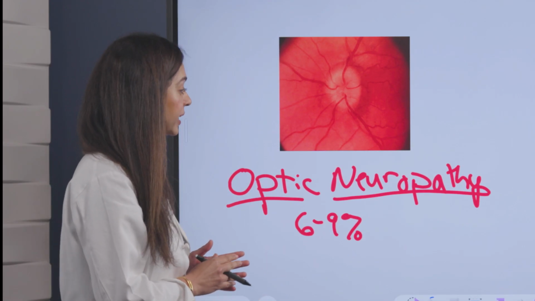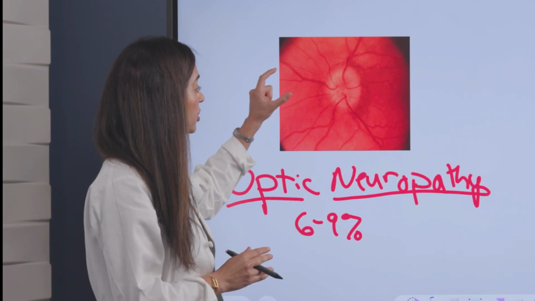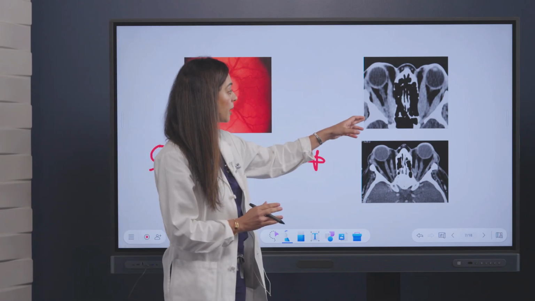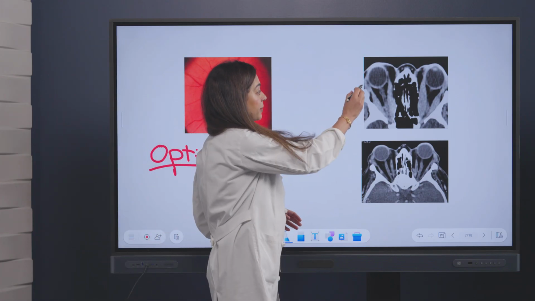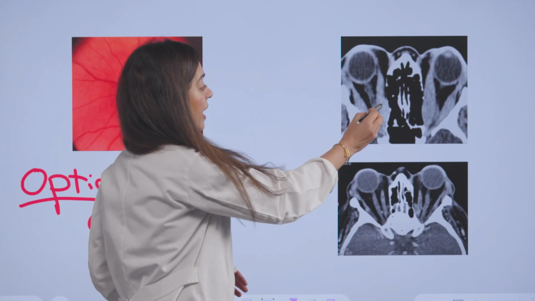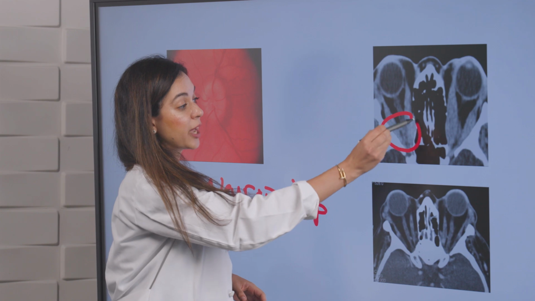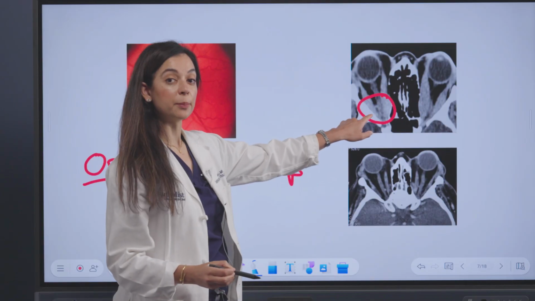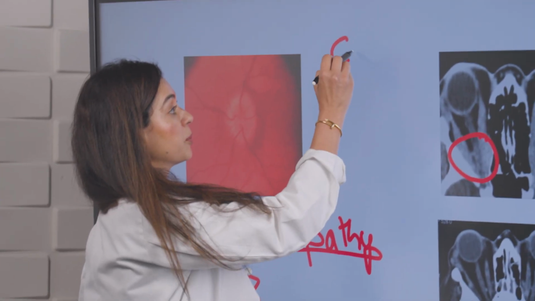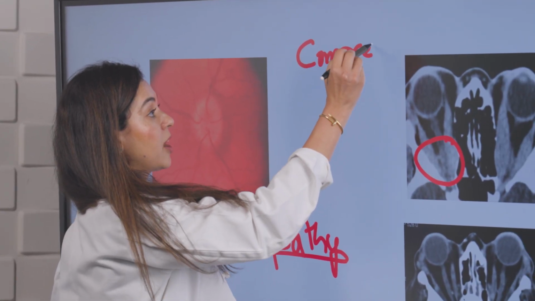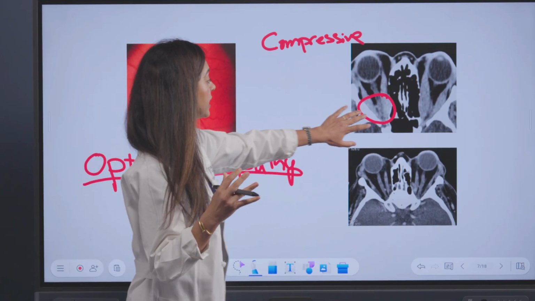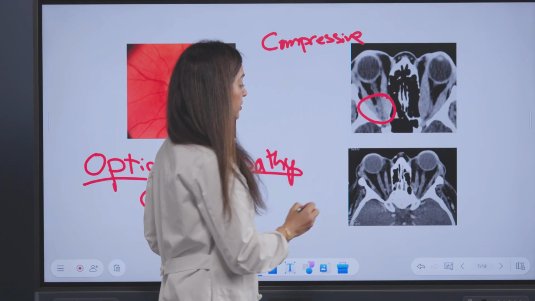And so what is happening in these patients is the optic nerve can become swollen, which can lead to vision loss. And what's causing this optic neuropathy? So when we go back and think about the eye living in the closed bony socket of the orbit, when we have the expansion of the extraocular muscles, that can cause compression on the optic nerve, which can lead to the swelling and the vision loss. So this can either be one of two types: compressive optic neuropathy, where again, pressure from the enlarged fat and extraocular muscles can push the optic nerve at the apex, causing vision loss.